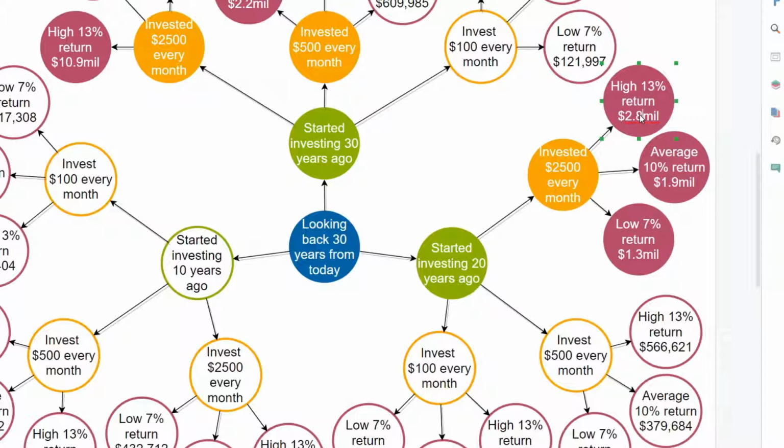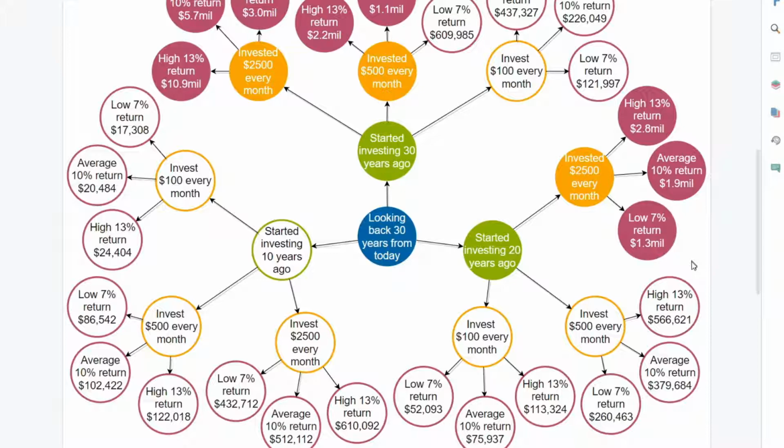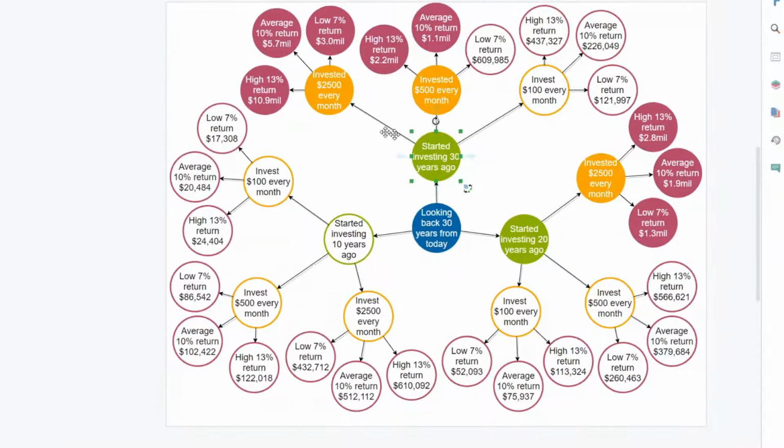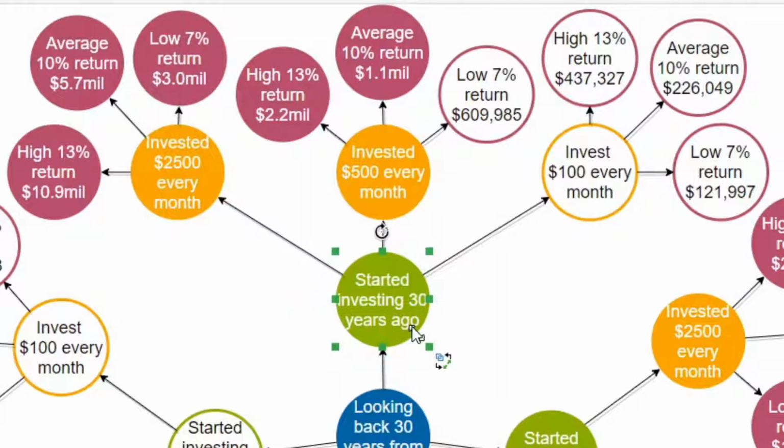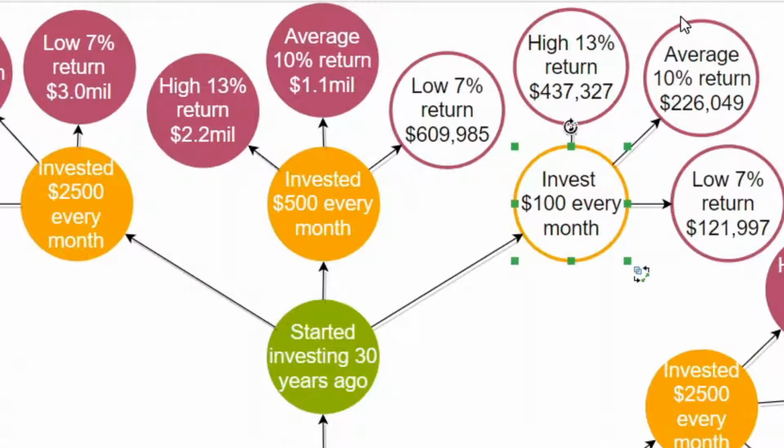30 years from today, had you made the decision to begin investing right away, what I really mean is had you start investing today and you had invested $100 a month with even poorer 7% returns, you would have $120,000. Index returns would have brought you $220,000, and great 13% returns would leave you with $430,000. All this with only $100 a month.